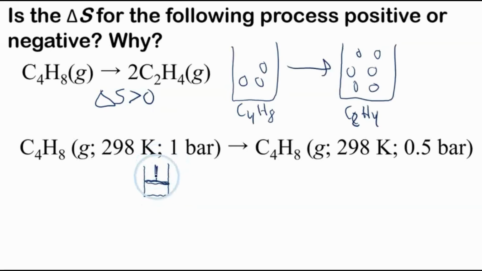If we think of a piston here, and we have our C4H8. I'm sorry if this is small. C4H8, say there's 3 of them here. How do we decrease the pressure? Well, we can raise this piston up. We can increase the volume. So we just have a bigger volume. And since these 3 molecules have a bigger volume to go in, there's less collisions against the piston per time compared to when it's smaller. If there's less collisions against the piston, then the pressure is lower, so we've decreased the pressure.